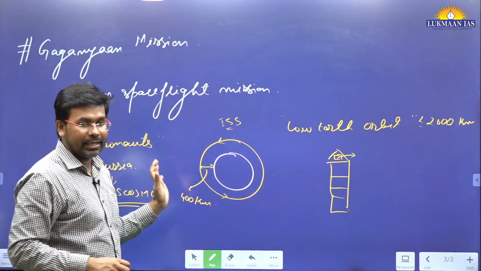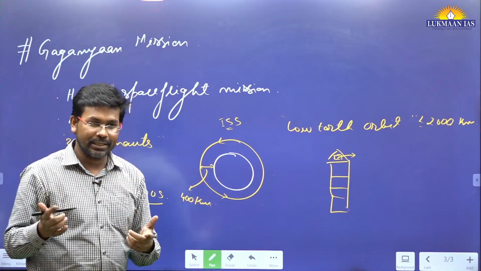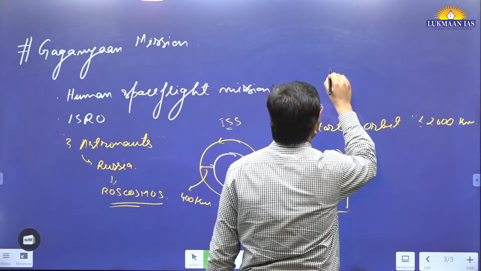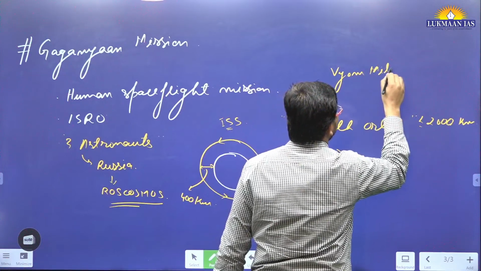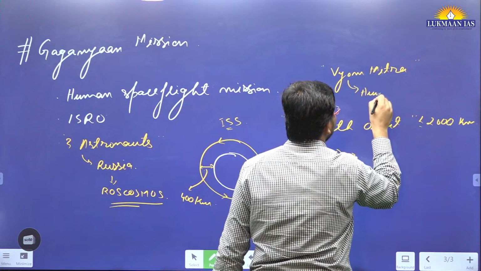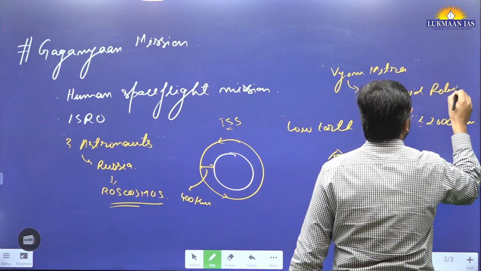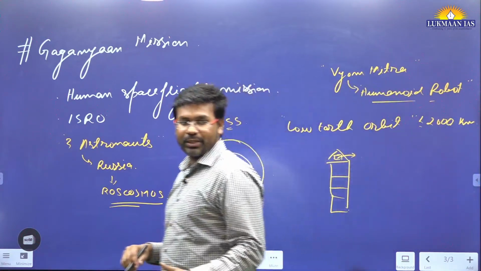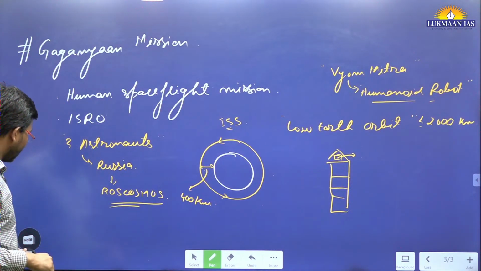And as part of Gaganyaan, they have created a kind of robot also to test it. This is known as Vyom Mitra. You might have heard about it. This is a humanoid robot for testing purposes, so that we do not do the testing with human beings. The humanoid robot has been created by ISRO for this.